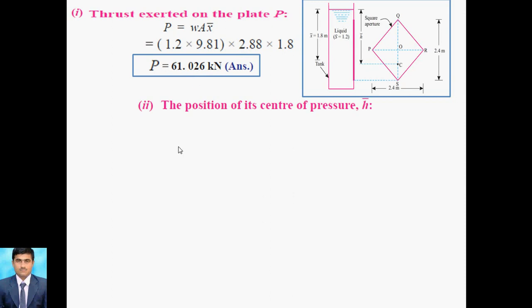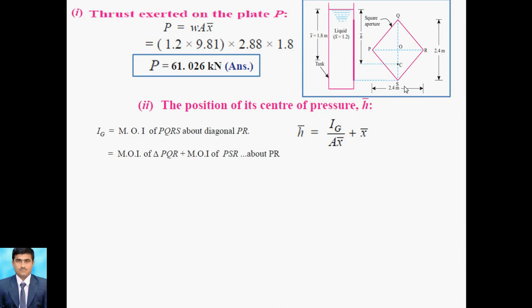Next is the position of center of pressure, that is H bar. What is H bar? H bar is equal to Ig upon A X bar, plus X bar. For the calculation of Ig for the square aperture, first of all we calculate the moment of inertia for PQR, and then for PSR, because this is a square aperture.